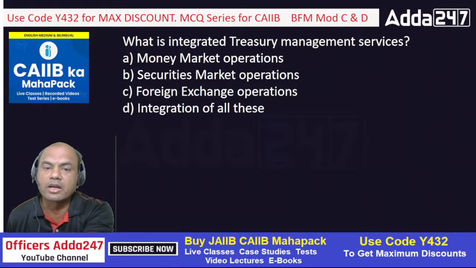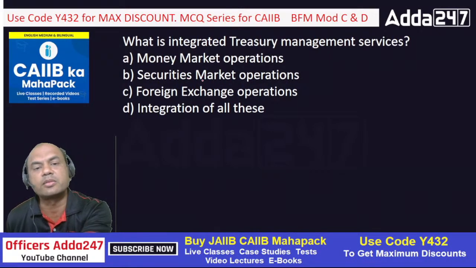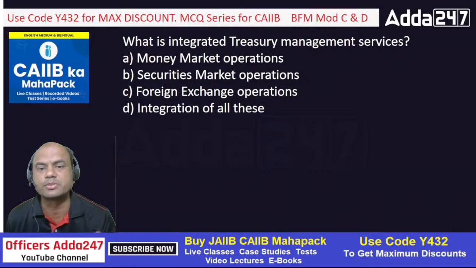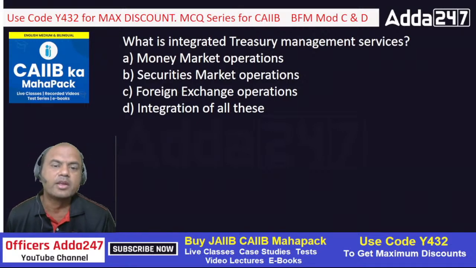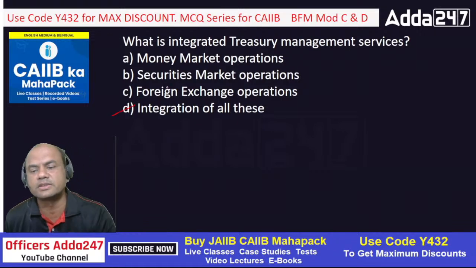Okay. So money market operations. Money market basically deals with T-bills and short-term instruments. Securities market can be of two types. Securities can be equity securities also. They can be debt also, long-term. Foreign exchange means dollar exchange. Not only dollar, in fact, various currencies. Why do we say only dollar? Dollar being the reserve currency, we always say foreign exchange means dollars, but it's not the case. So it can be money market, securities, foreign exchange, and integration of all these. So D is the answer. Okay.